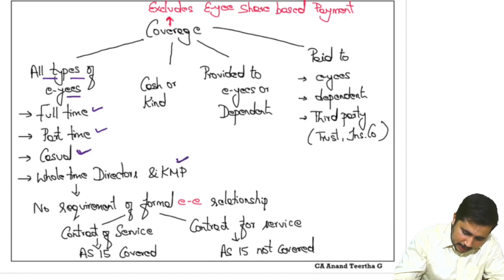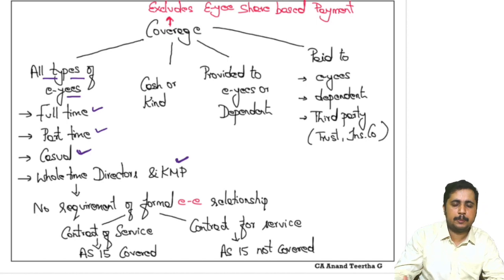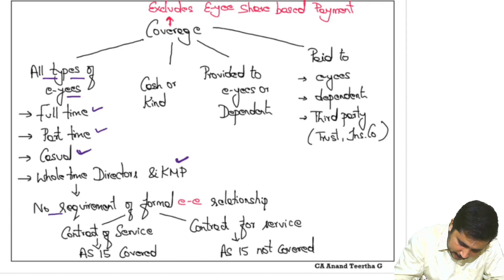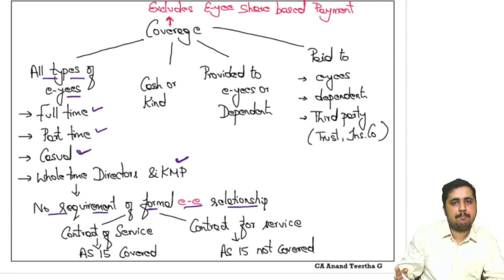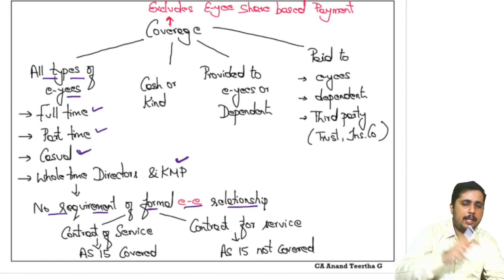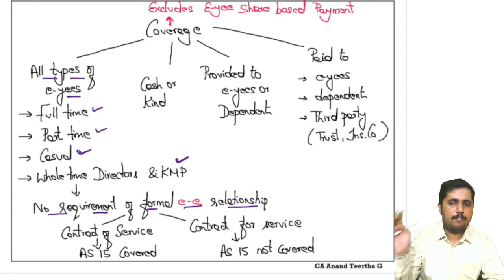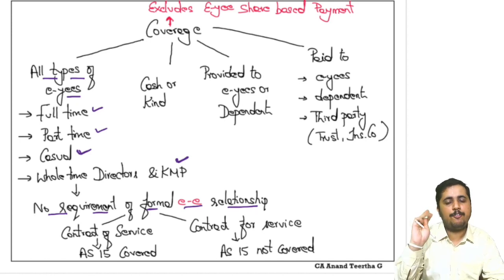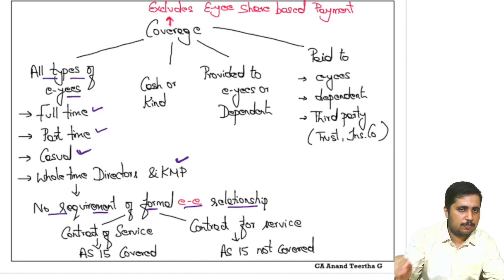Then any director payments that we make from an employment perspective, even that is also covered. And a very important thing: there is no requirement of a formal employer-employee relationship. If there is an employer-employee relationship, it's fine, it's enough, but there need not be a formal one. If there is a formal agreement, it is fine. Even if there is no formal agreement, it will still be covered under employee benefits.